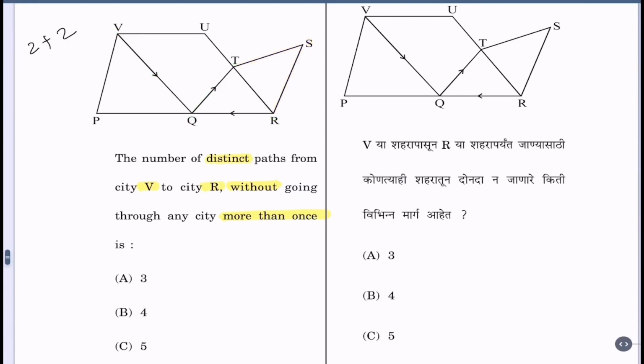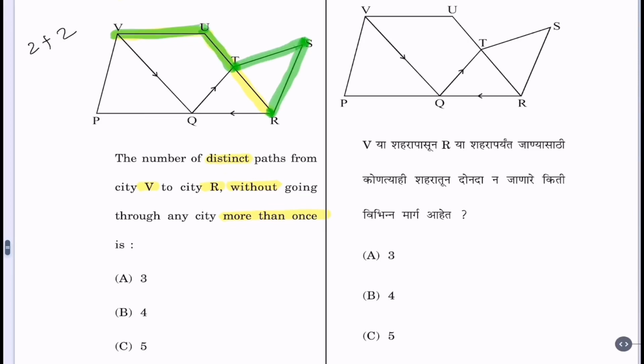Let us delete earlier ones. Now third way is from U. V to U to T to direct R, and then V to U to T to S to R. So these are again 2 ways.